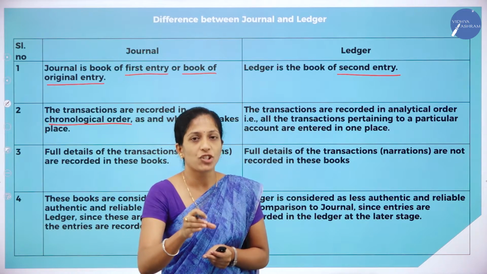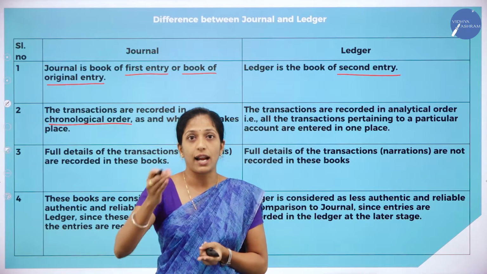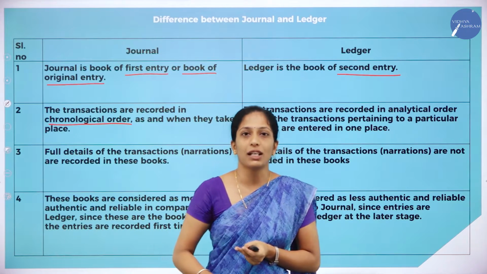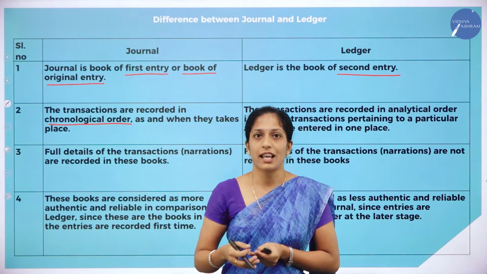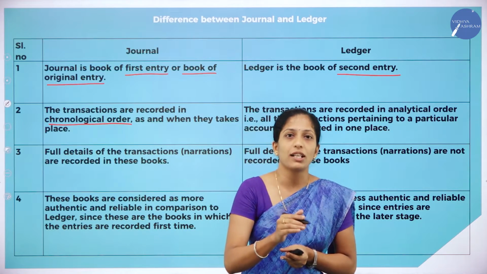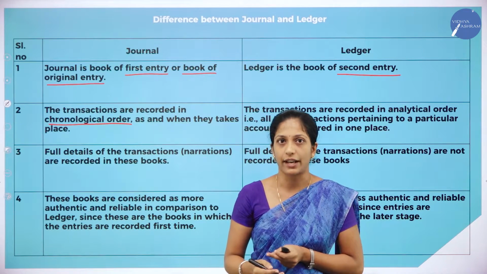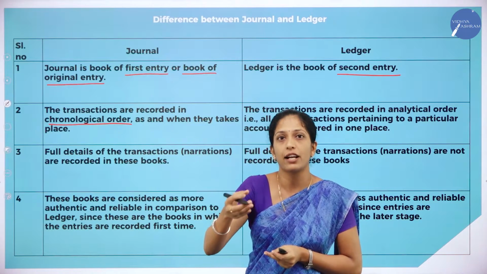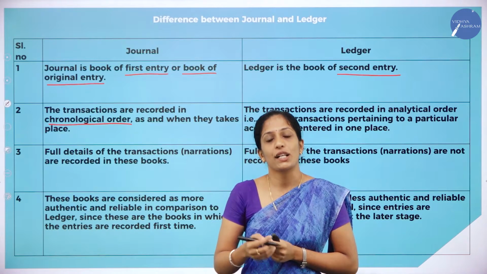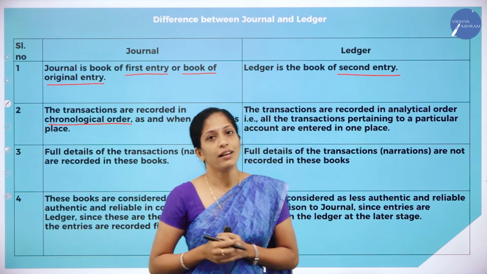We mention the date and record the amount, and that date should be in order. So it is known as what? Chronological order as and when they take place. Immediately when a transaction takes place in a business, we mention that date and record those transactions one by one, and the dates should be in order. So the transactions are recorded in journal in chronological order.